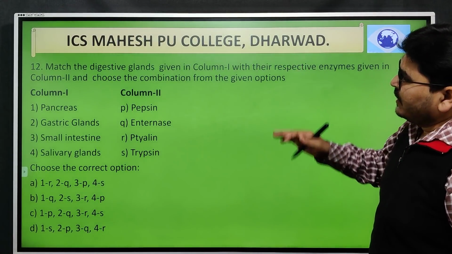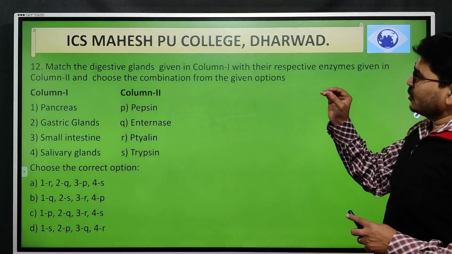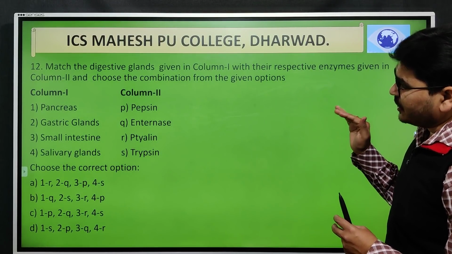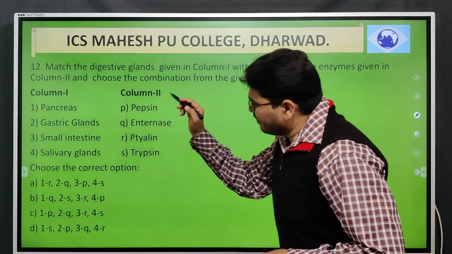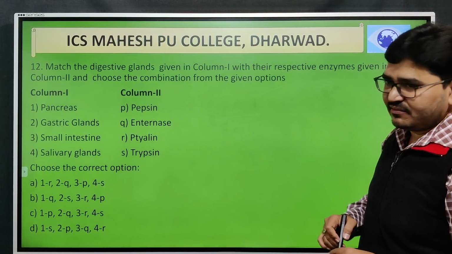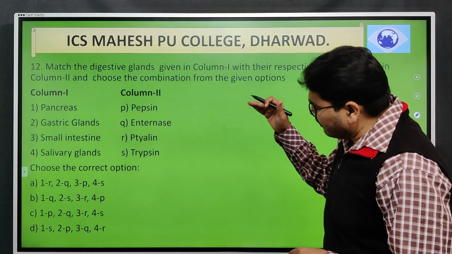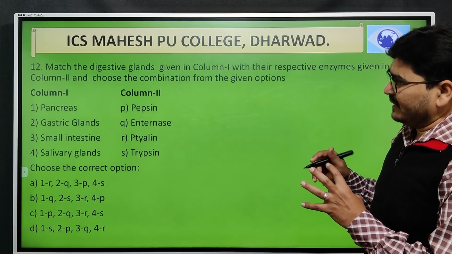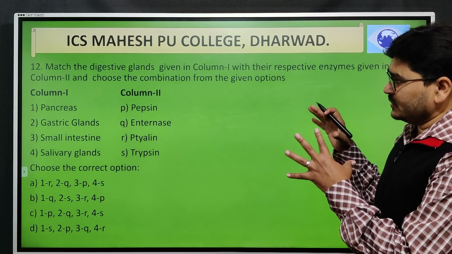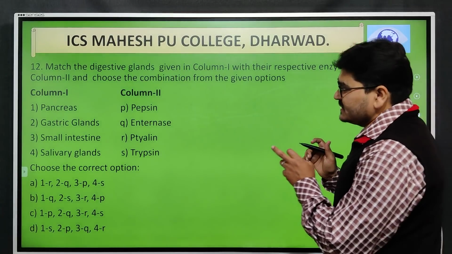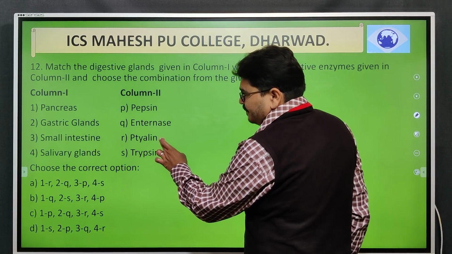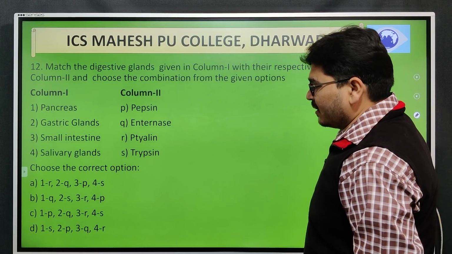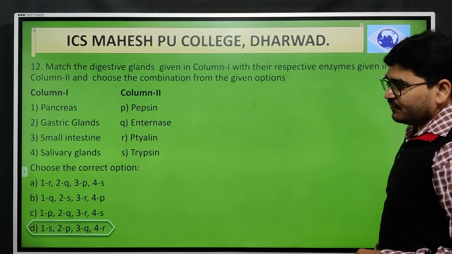Next, match the digestive glands given in column 1 with their respective enzymes given in column 2 and choose the correct combination from the given options. In column 1, they have given the pancreas, gastric glands, small intestine and salivary glands. In column 2, pepsin, enterase, ptyalin and trypsin. So in case you are a bit confused, the enzyme you can easily identify, as per my knowledge, is ptyalin. That is from the salivary gland. That is 4R. Which combination has 4R?